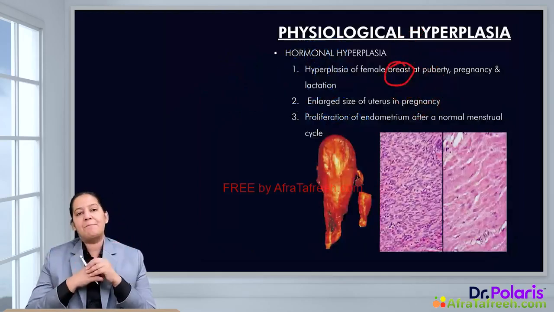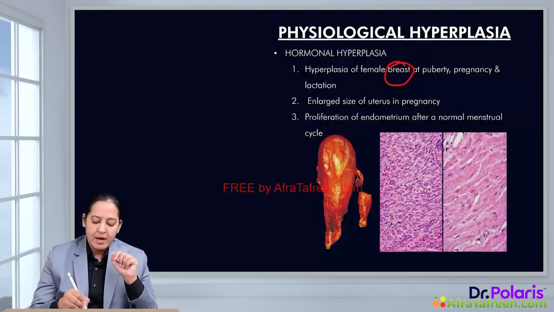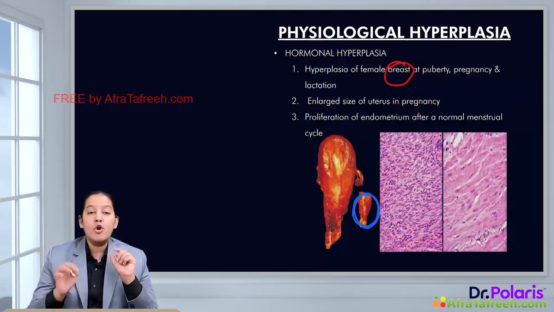The second example is a pregnant uterus. You can see it is given in the diagram. You can see in the diagram, this is the uterus in a normal female, a non-pregnant female.